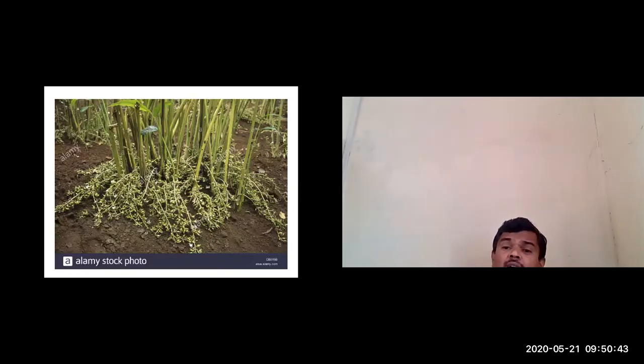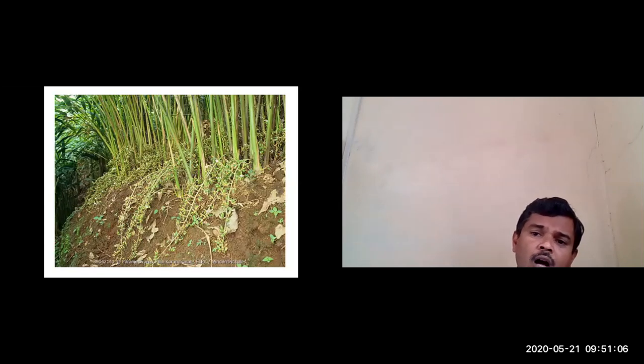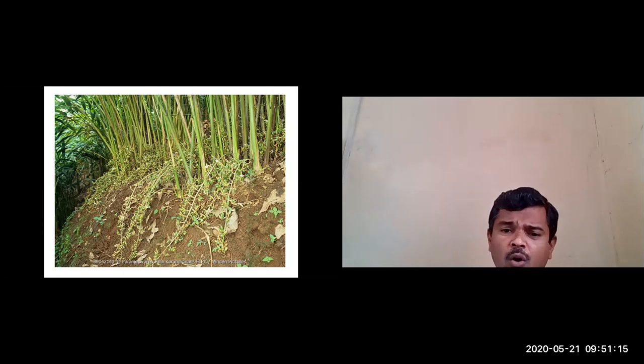Here the stem is absent, that is, the pseudostem is present above the ground, whereas the stem is just below the ground. That's why you can observe the inflorescence looks like it is coming out from the earth. This is one picture of the inflorescence. Here you can clearly see how the inflorescence comes. It develops from the ground, from the base. From the base, the inflorescence is coming out.